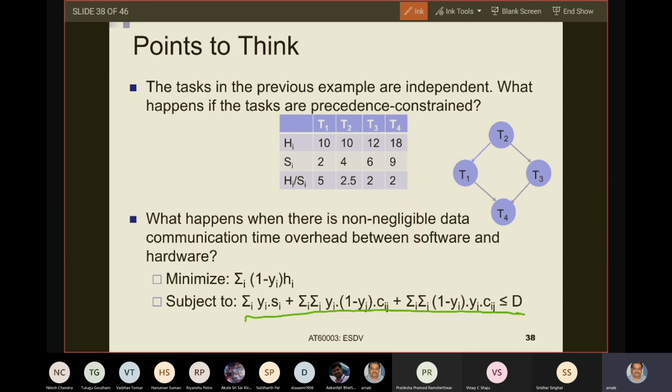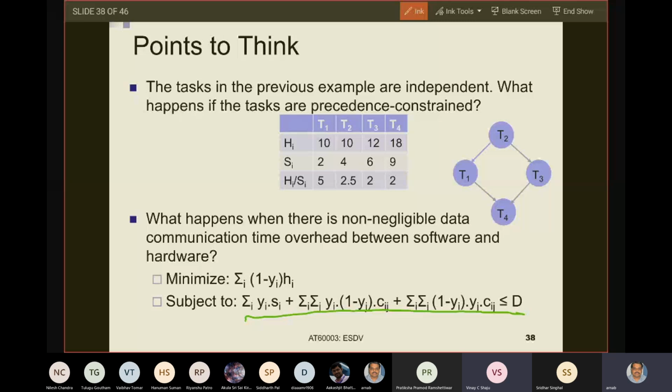That task graph has data communication time cost and computation cost as well, and it is composed of summation yi plus this. You remember this? How do you get the software execution time?